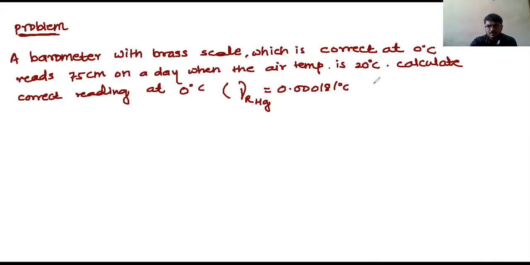And the coefficient of linear expansion alpha of brass is given as 0.0000189 per degree Celsius. You see here, this is 5 zeros. Here they are three, here it is 4 zeros. Here they are 3 zeros. 0.00018 per degree Celsius and 0.0000189 per degree Celsius.